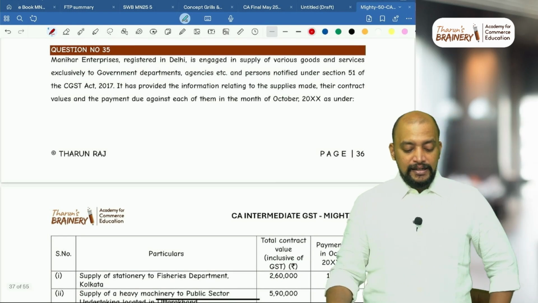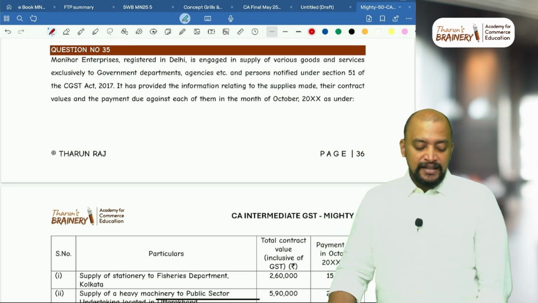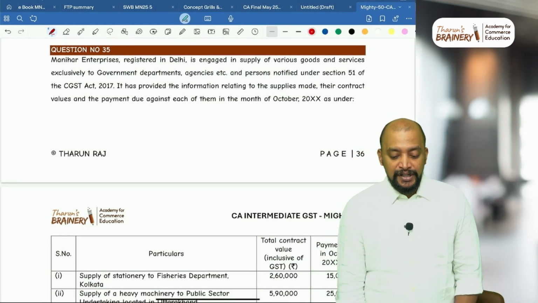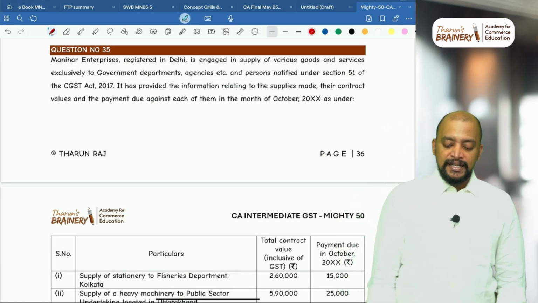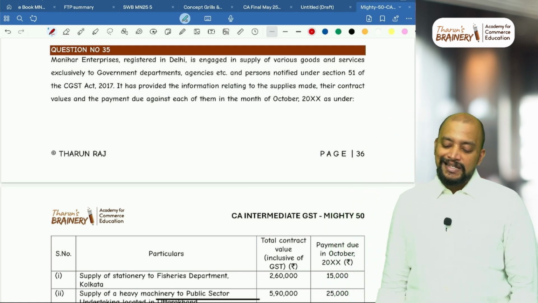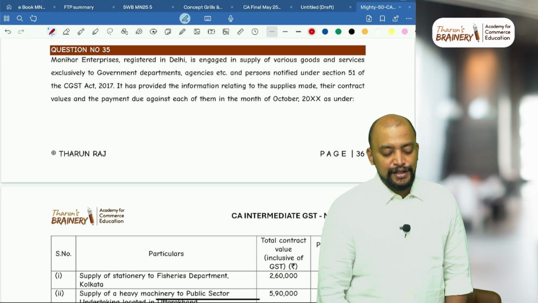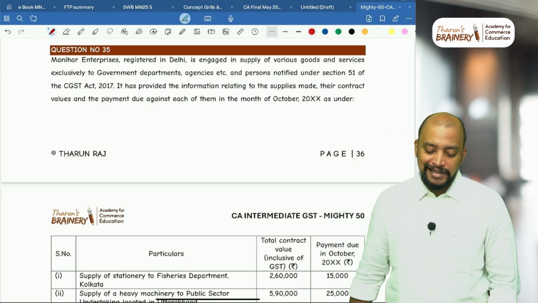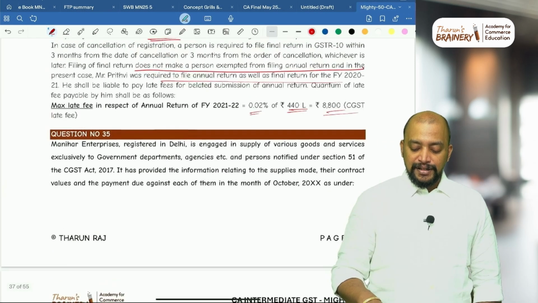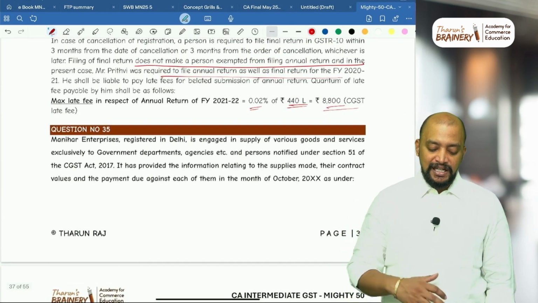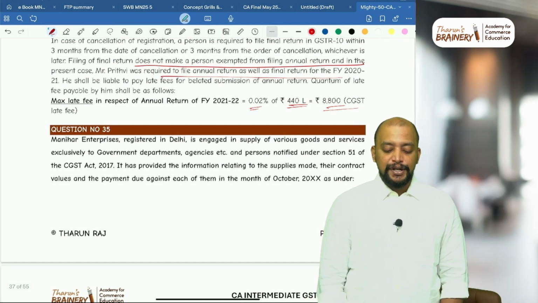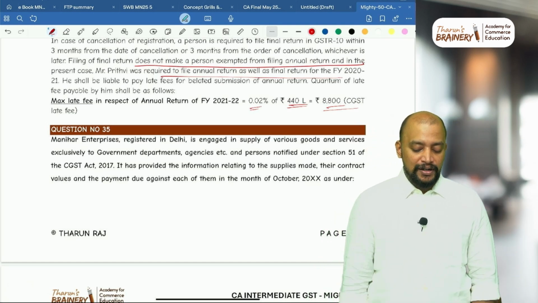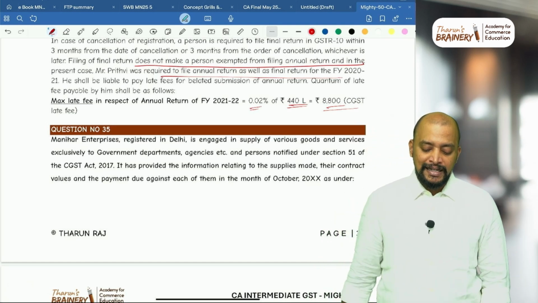Then next one, question number 35. This question number 35 is related to TDS. Manihar Enterprises, registered in Delhi, is engaged in supply of various goods and services exclusively to government departments, agencies, etc. and persons notified under section 51 of CGST Act. It has provided the information relating to supplies made, their contract values and the payment due against each of them